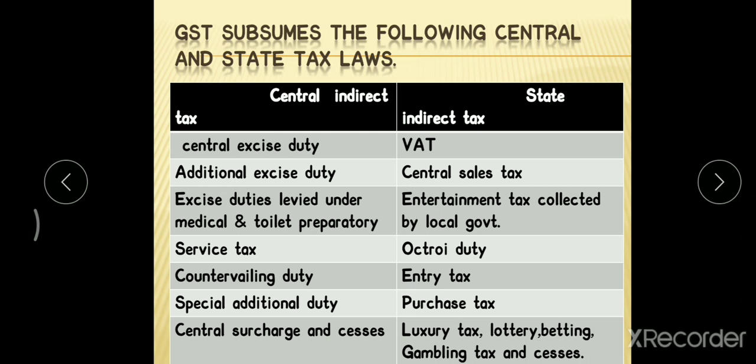Under the central level indirect taxes, we had central excise duty, additional excise duty, excise duty levied under the Medicinal and Toilet Preparations Act, service tax, countervailing duties, special additional duty, central surcharge, as well as cess. These have been subsumed under the GST. At the state level indirect taxes, we had VAT, central sales tax, entertainment tax collected by the local government, octroi duty, entry taxes, purchase taxes, luxury taxes, lottery, betting and gambling taxes, and cess. These have all been combined under the GST.